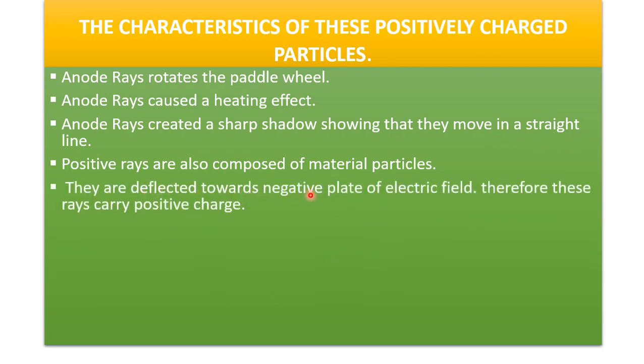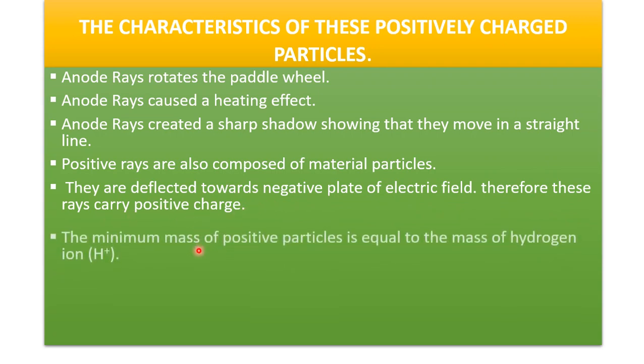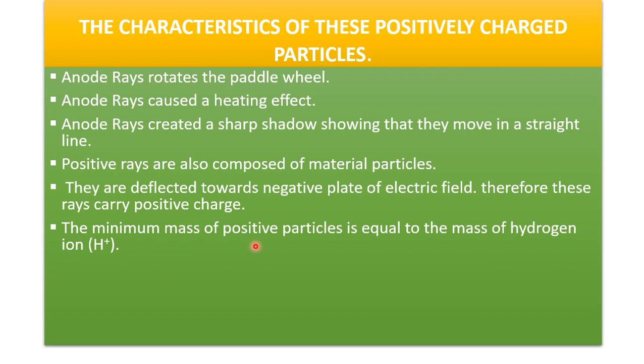They are deflected towards the negative pole of the electric field, therefore these rays carry positive charge. The minimum mass of positive particles is equal to the mass of a hydrogen ion. These positive ions are called protons.